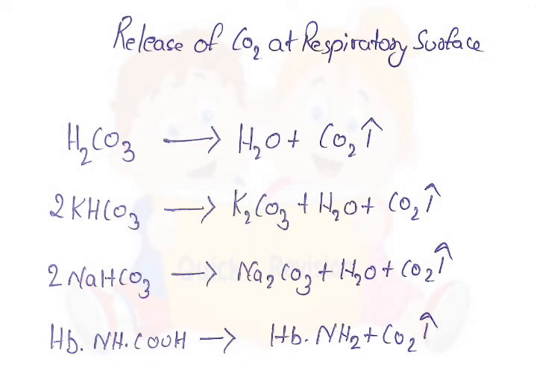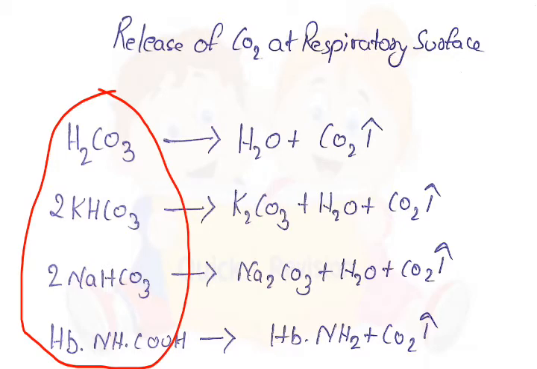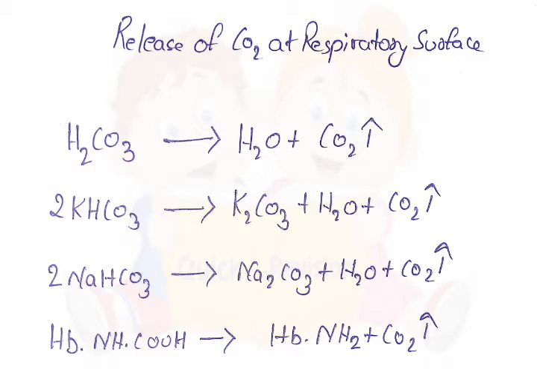Release of CO2 at respiratory surface. So these all are the end products of the reactions which we have seen earlier in this video. H2CO3 splits into H2O and CO2. Potassium bicarbonate splits into potassium carbonate plus H2O plus CO2. Sodium bicarbonate splits into sodium carbonate plus H2O plus CO2. Carbaminohemoglobin splits into HbNH2 plus CO2. So CO2 is released in this way, and CO2 is released into atmosphere.